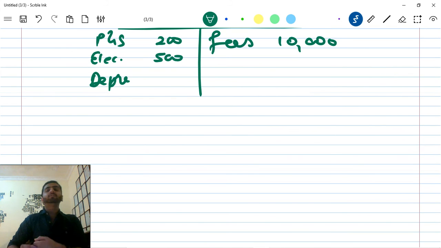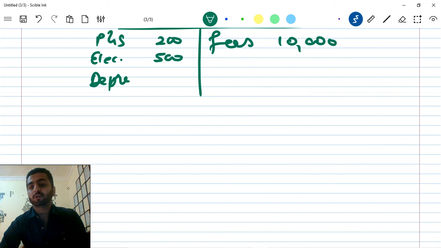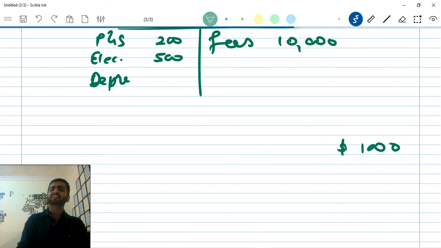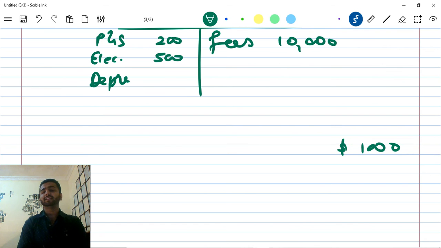There is something called depreciation. I'll explain what depreciation is. Take for example this laptop. Let's say I have purchased this laptop for $1,000. Will this laptop be useful for the rest of my life? Absolutely not. This laptop will be obsolete in 5 years. Even if it is a higher config, after 5 years the laptop becomes obsolete and creates complications.